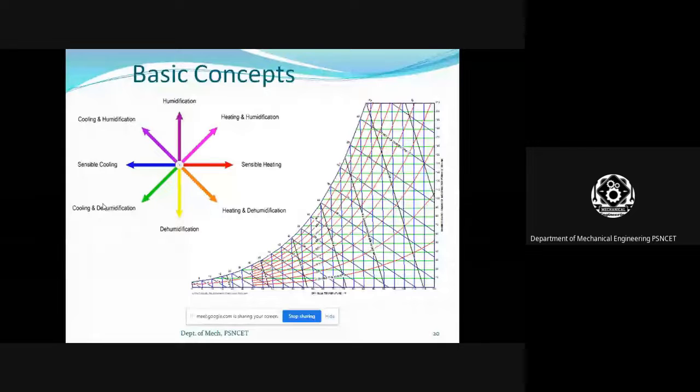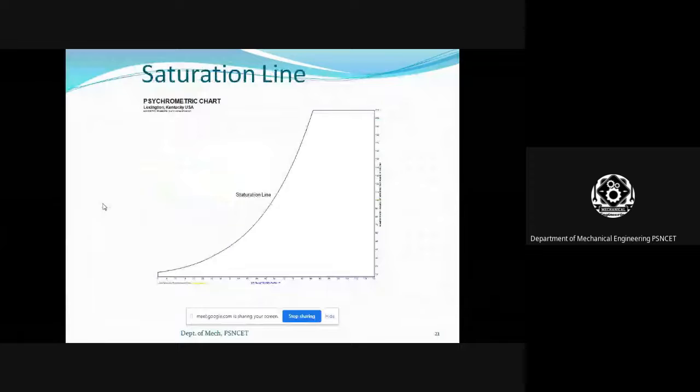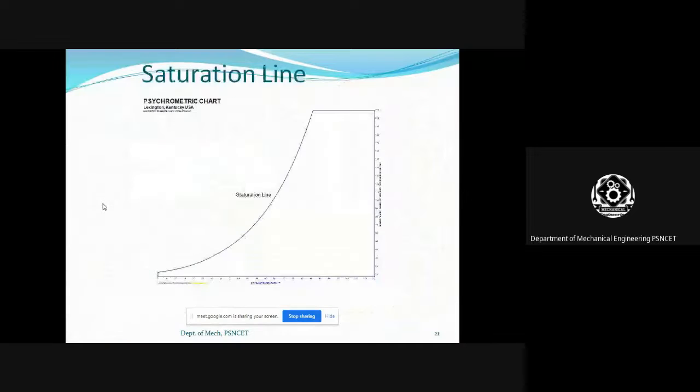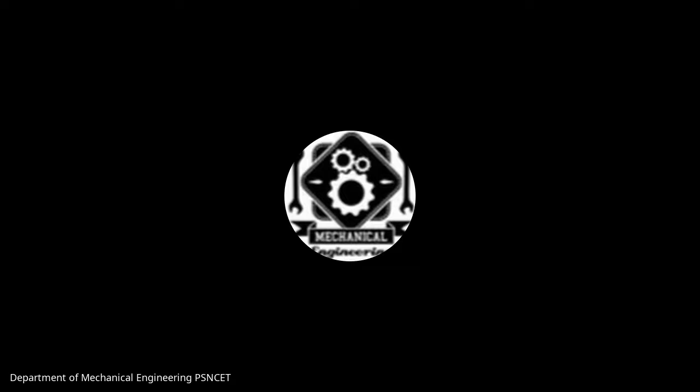Next, this is the saturation line. You see in the chart, there are so many lines: vertical lines, horizontal lines, inclined lines, curved lines. But in this chart, only a skeleton outline is visible outside. So this outline is nothing but the saturation line.